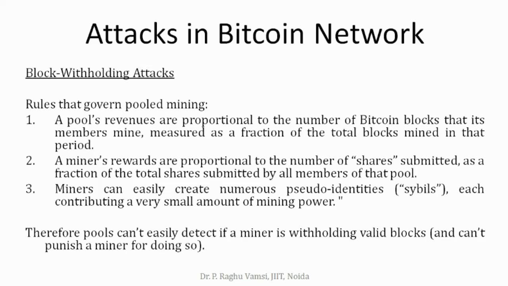Sybil attack means one can generate many false identities, each contributing a very small amount of mining power. Now I will join as a member into the mining pool. Now I can generate multiple pseudo identities, and each and every identity may contribute some mining power. In such cases, how to identify this?